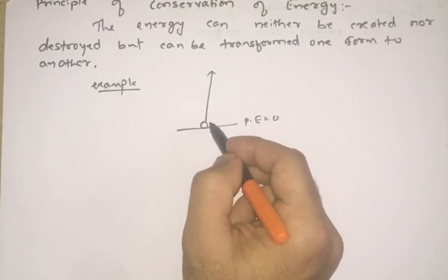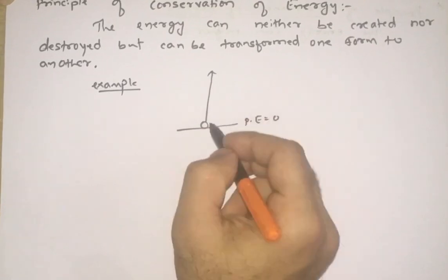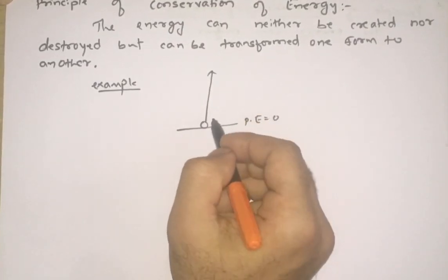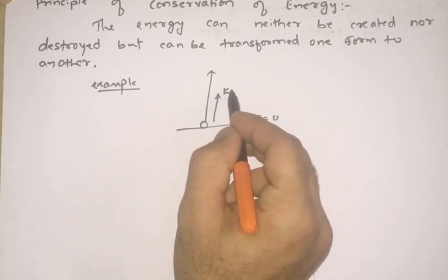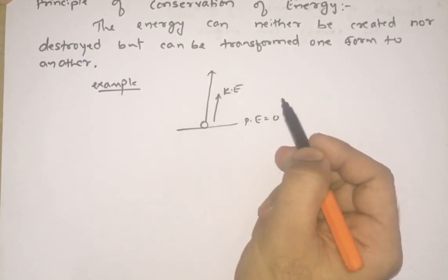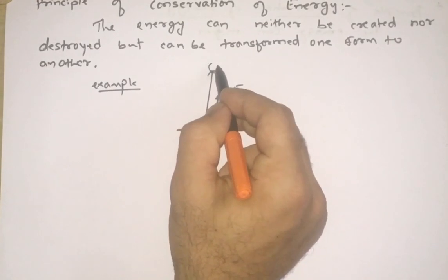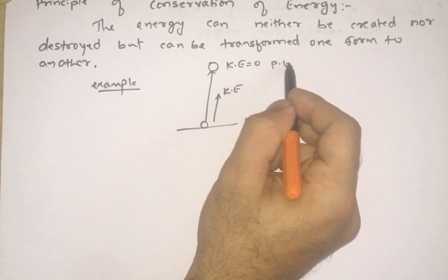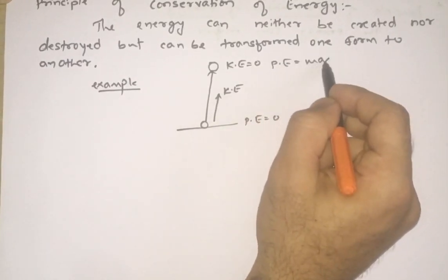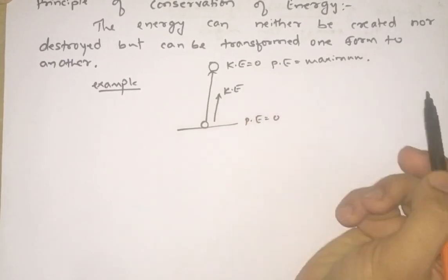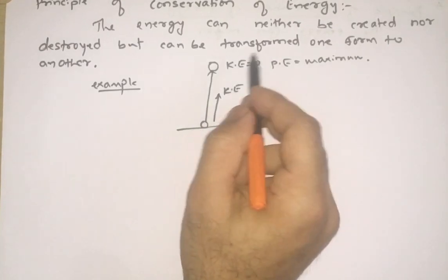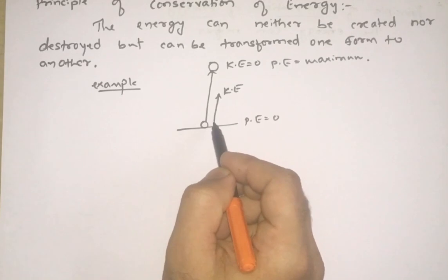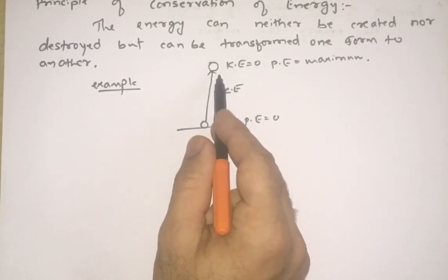But when you throw this ball up in the sky, the potential energy stored in the hand while throwing is converted to kinetic energy. When the ball reaches the highest point, its kinetic energy becomes zero, but the potential energy becomes maximum. Here, while throwing the ball, the potential energy is converted to kinetic energy because it is in motion.